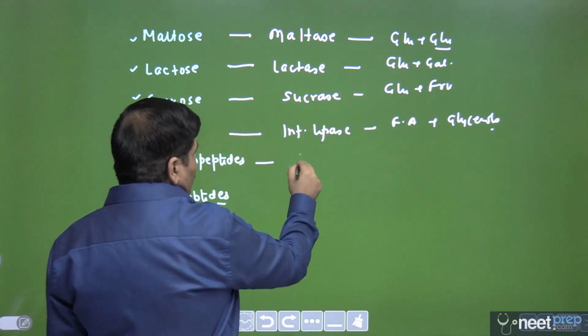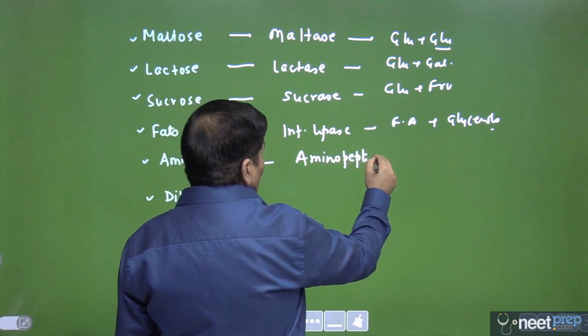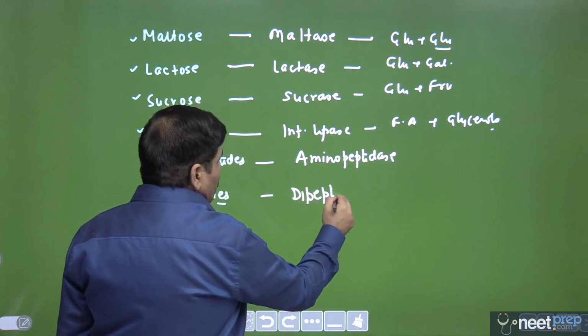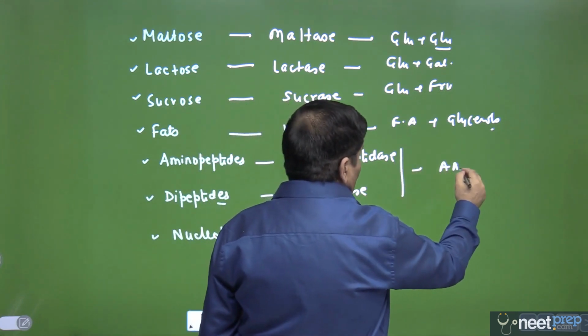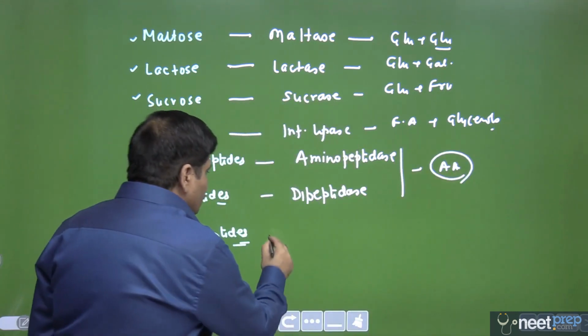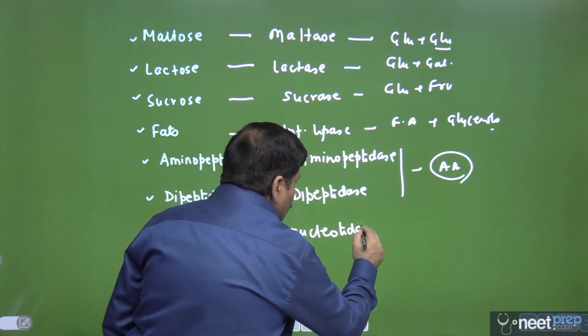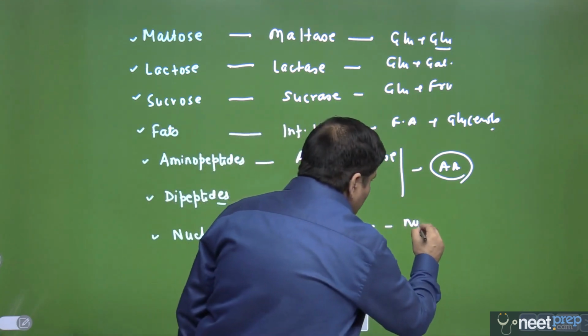Now for protein we require aminopeptidase, and we also require dipeptidase. As you can see, this is very simple, and they are hydrolyzed into constituent amino acids. And there has to be a nucleotidase. This nucleotidase will hydrolyze the nucleotides into nucleosides.